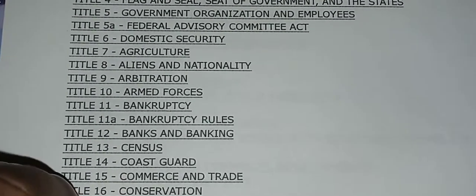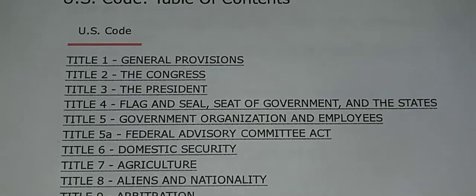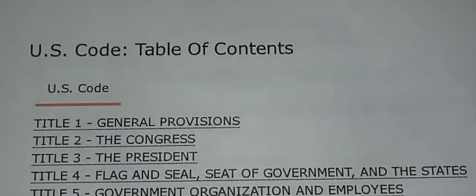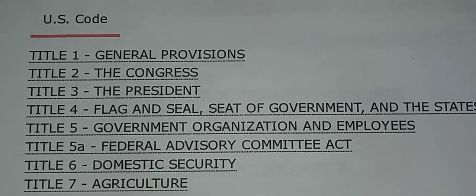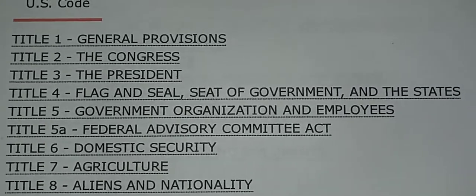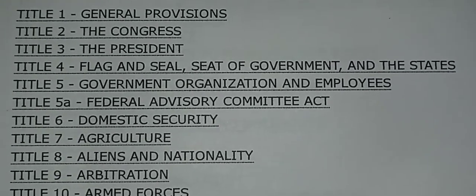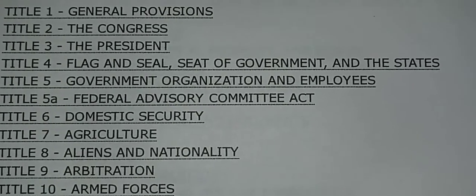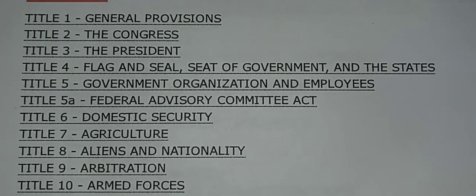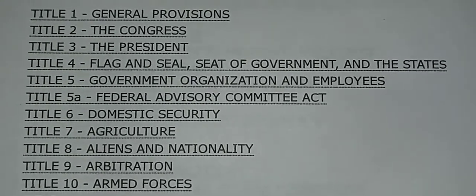You need to go at each one of these titles. So I'm gonna show you the names of them. General provisions, the Congress, the President, flag and seal, seats of government, and the state. We got it all right here.